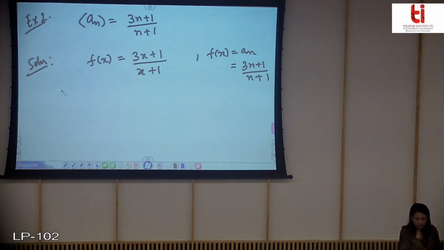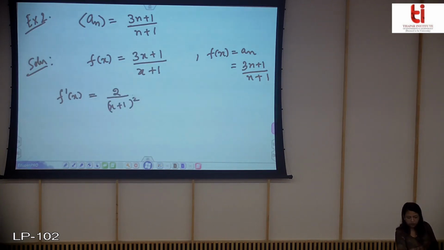Now if I find the derivative of this function, which will be equal to this, it is greater than 0, and what does this imply? This implies that the function is increasing.